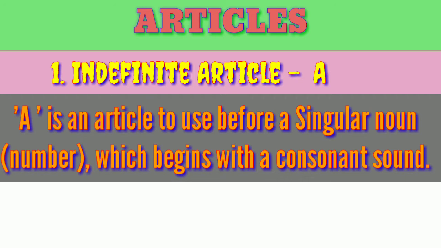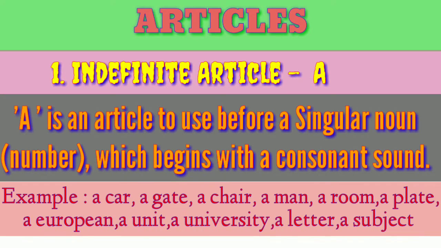Have you understood this one? Now we will move to the examples. Here I am going to list just 10 examples, so all of you observe this one. Here, a car. Car sound is there. A car, we pronounce a or a.